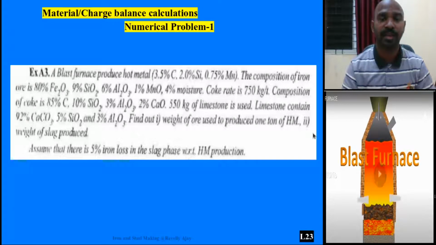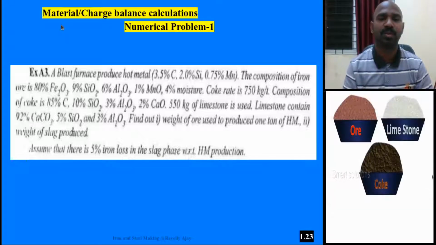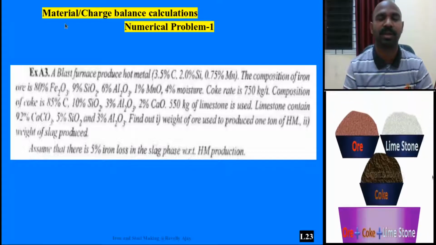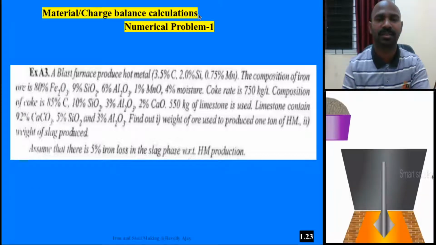Welcome to lecture 23. Today I am going to introduce iron making numerical problems, which are broadly called material balance calculations, charge balance calculations, or blast furnace iron making calculations. All together, they are called material balance problems.